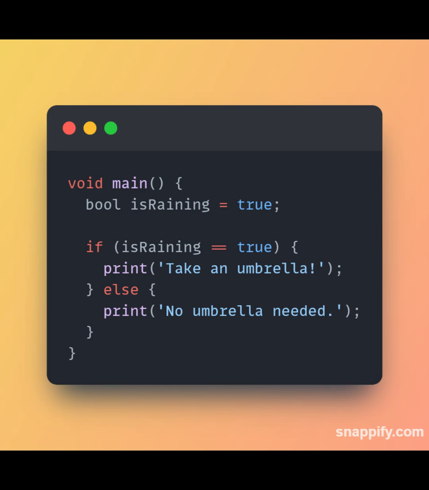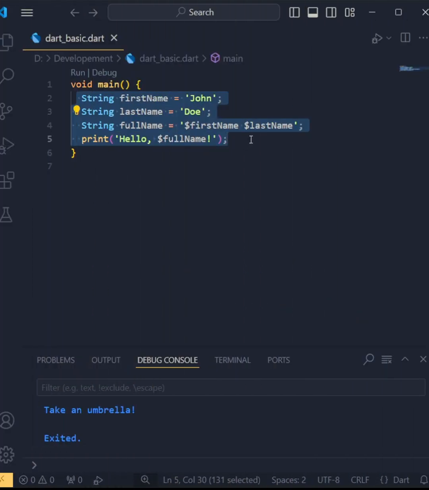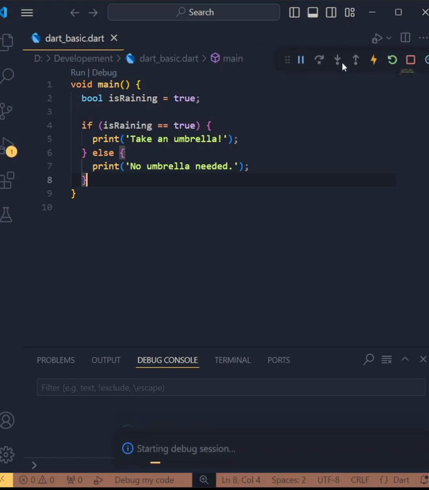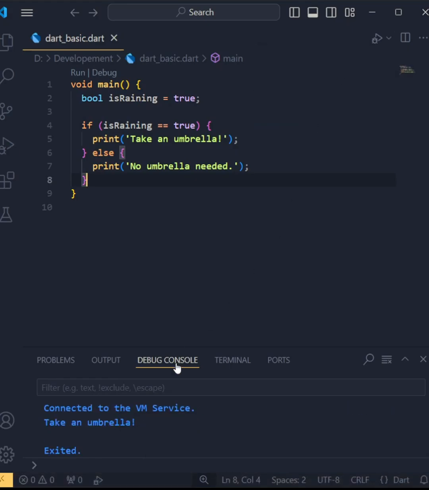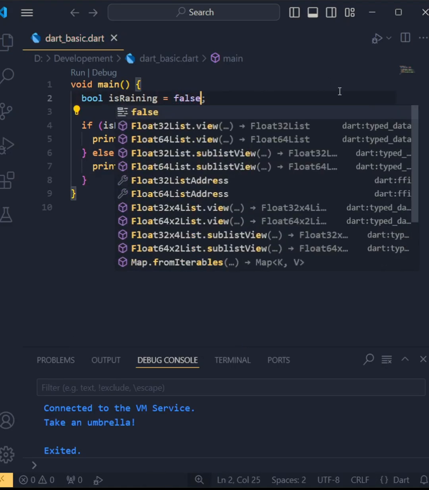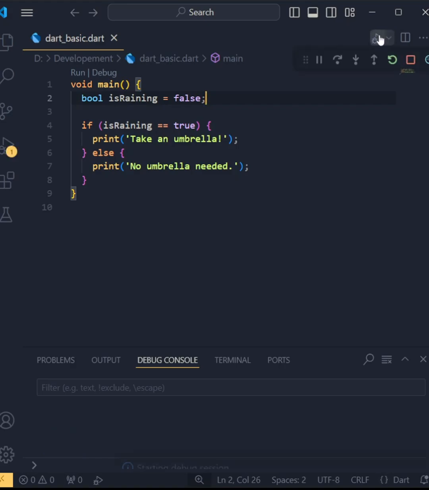Lastly, let's quickly talk about Dart's Boolean type. A bool can only hold true or false. You'll often use booleans in conditions like if statements, which we'll cover more in the next episode. But here's a sneak peek at how booleans work. Here's a basic example of using a boolean. If isRaining is true, it prints "Take an umbrella", otherwise, it prints "No umbrella needed".